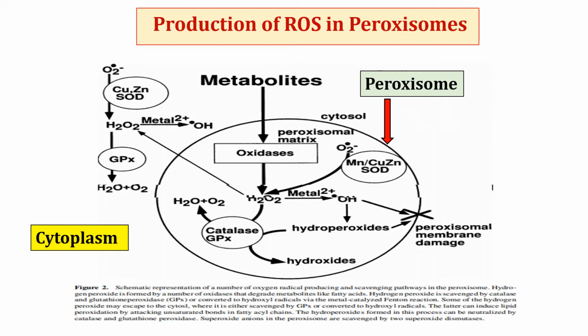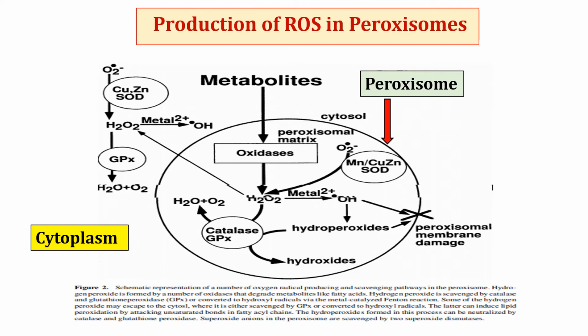During polyunsaturated fatty acid degradation, intermediates are formed that may be susceptible towards oxidation by free radicals, possibly starting a lipid peroxidation. Here in this diagram, you can see that the oxidases present in peroxisome form hydrogen peroxide. This hydrogen peroxide is harmful to the cell. So in the cell, a catalase enzyme is present which converts hydrogen peroxide into a water molecule and an oxygen molecule.